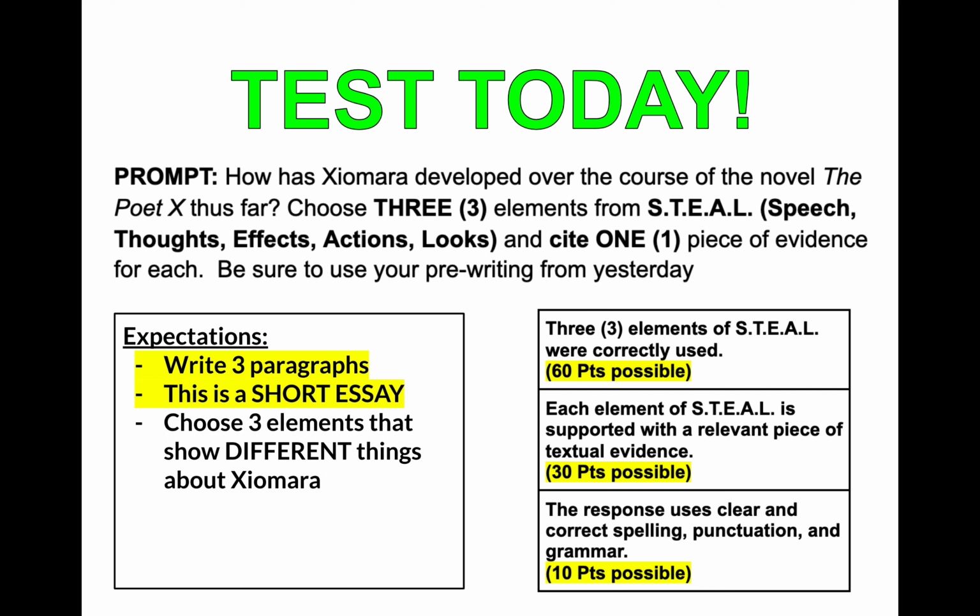You need to choose 3 elements that show different things about Ciamara. So if you choose speech, it should show that she is one type of person. If you choose maybe her actions, that should show that she's another type of person, another personality trait. And if you choose looks, that should say something else about her. They shouldn't just support one personality or one character development, okay? She's a complex, dynamic character.